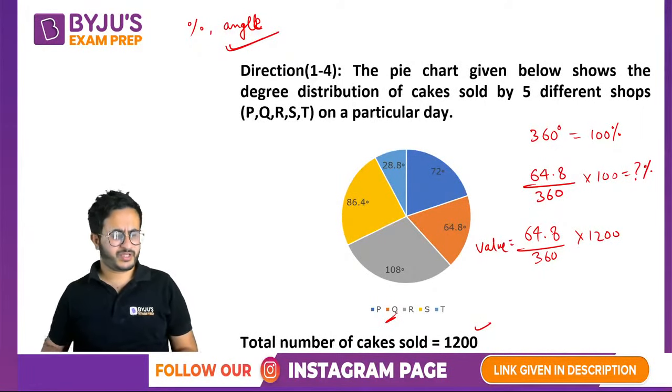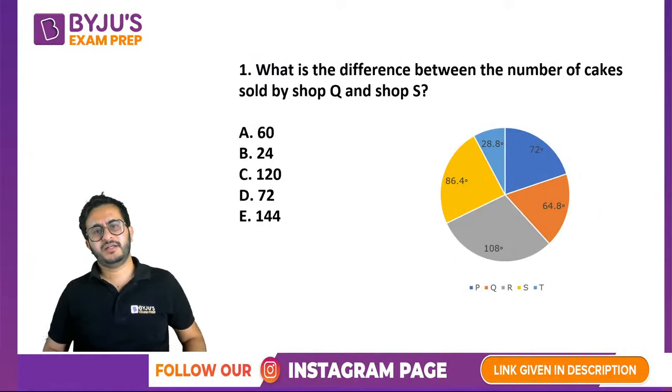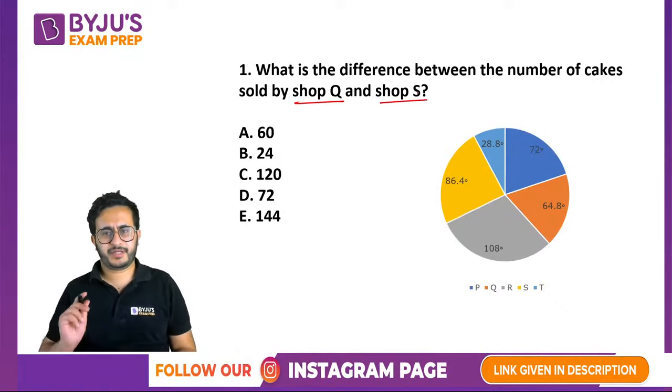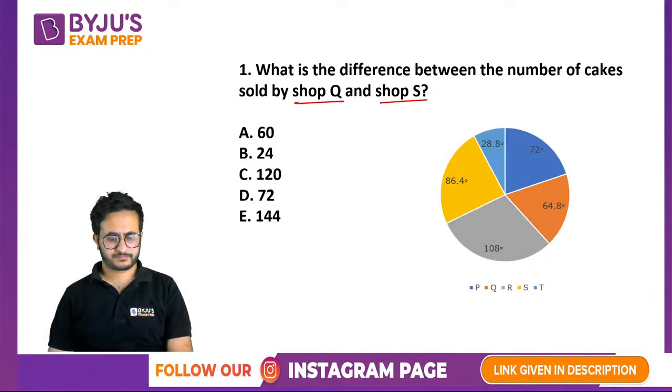Okay, so let us see the questions, right? What is the first question asking? The difference between the number of cakes sold by shop Q and shop S. What is the difference between the number of cakes sold by these two shops? Can you calculate and tell me what is the difference? And for the ones who have not done a lot of data interpretation, and even if you have done, I will be telling certain techniques so that you save your time in these things.